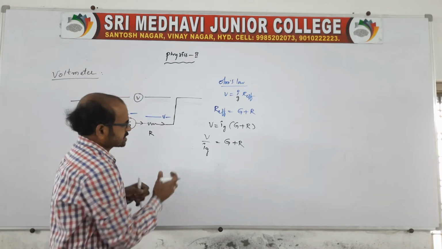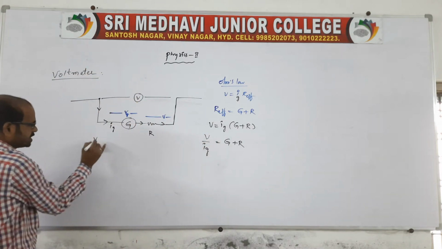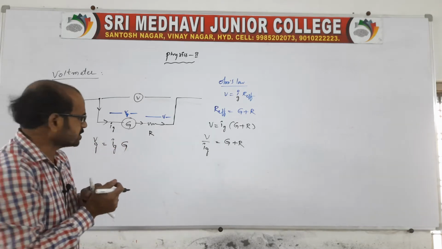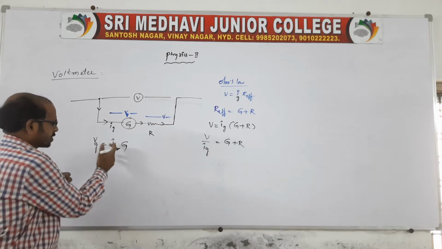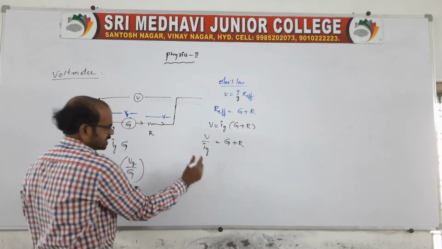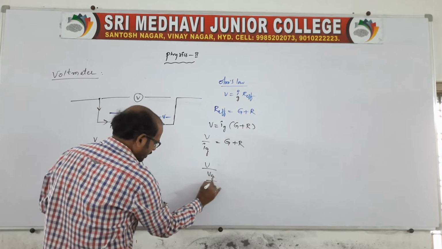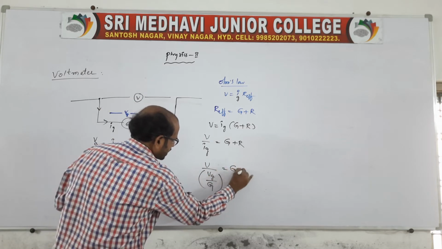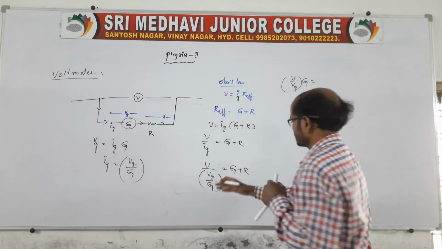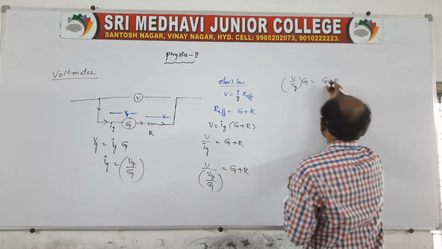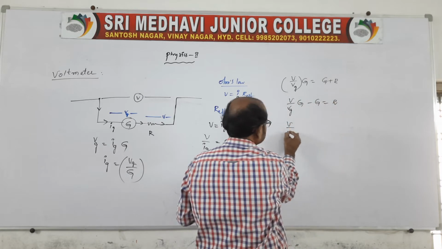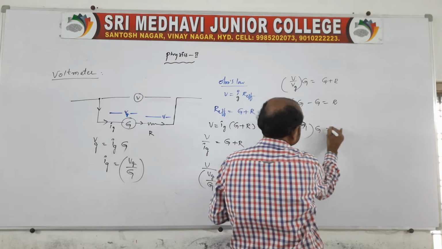We know Vg is equal to Ig into capital G, so Ig is equal to Vg by capital G. Replacing this, V is equal to (Vg by G) into (G plus R). Therefore V by Vg into G is equal to G plus R, so V by Vg into G minus G is equal to R. That is, (V by Vg minus 1) into G is equal to R.